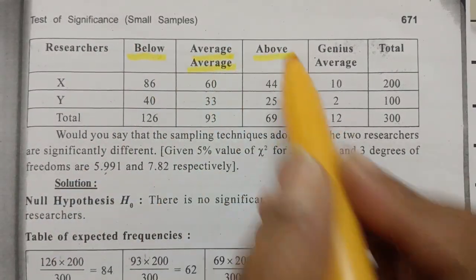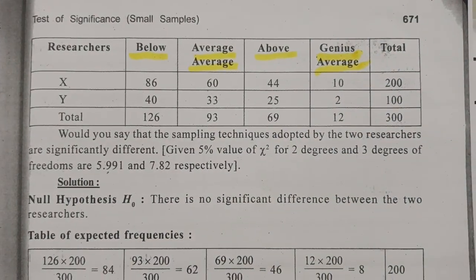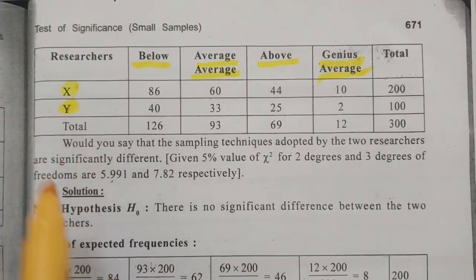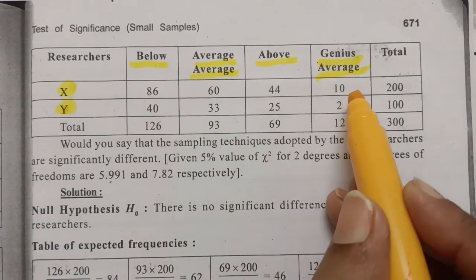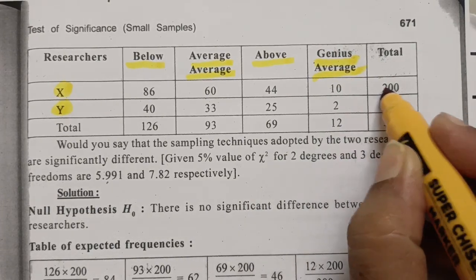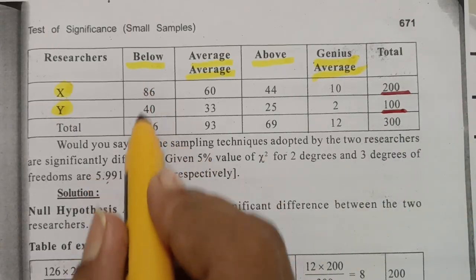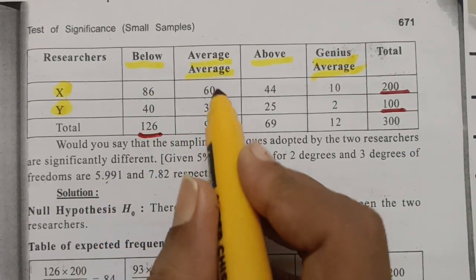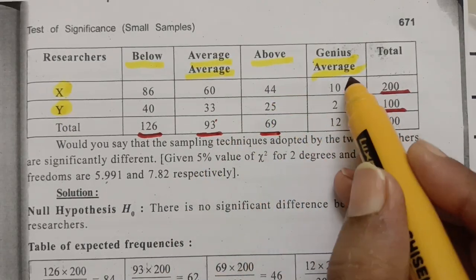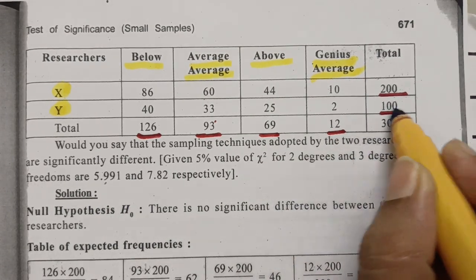Here this is below average, above average, genius, average. So these are all the values given from the textbook itself. These are the x values and these are the y values. And see, 86 is 60, 40, 44 and 10. So immediately we have to make an addition. Row total here is 200, and 40 plus 33 plus 25 plus 2 is 100. And next one, column total here is 126. Here 60 plus 33 is 93 and 44 plus 25 is 69 and 10 plus 2 is 12, and this will be the grand total. The 300 is the grand total.